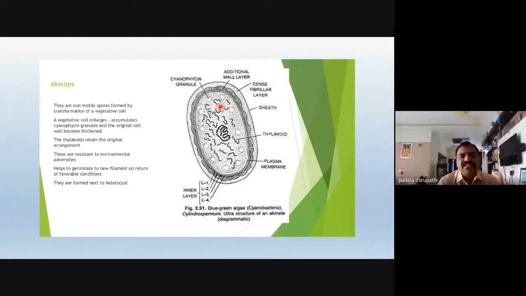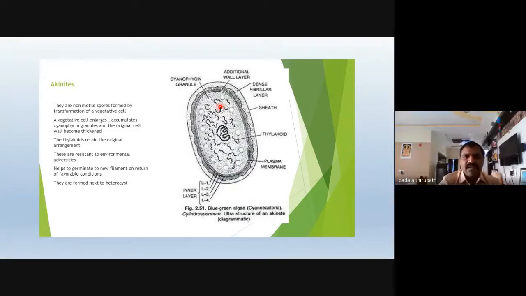These are resistant to environmental adversities. Whenever unfavorable conditions occur or favorable conditions are lost, these cells are formed among the vegetative cells for protecting from the adverse environment. They are also formed next to the heterocyst. Whenever favorable conditions occur, these akinetes, or resting spores or arthrospores, are able to germinate to produce the complete filament of the Anabaena thallus. Okay, this is about akinete, my dear friends.